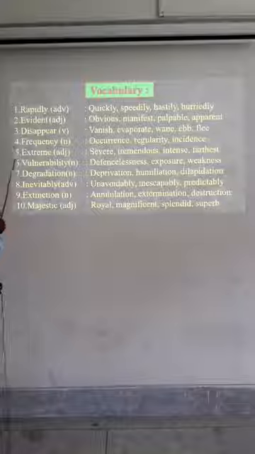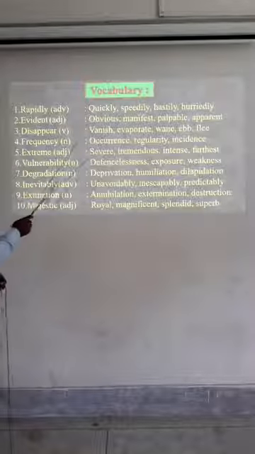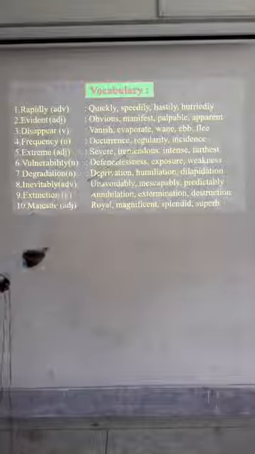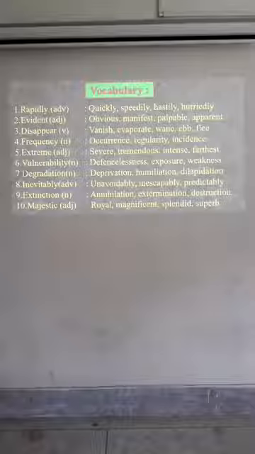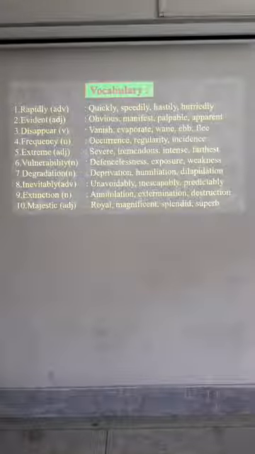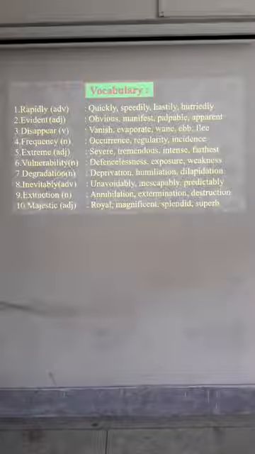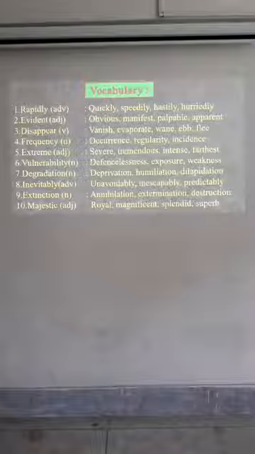Number four, frequency. The word is noun: occurrence, regularity, incidence. Incidence is the frequent, that means several times. The regularity, that is very often, that is the meaning of frequency.